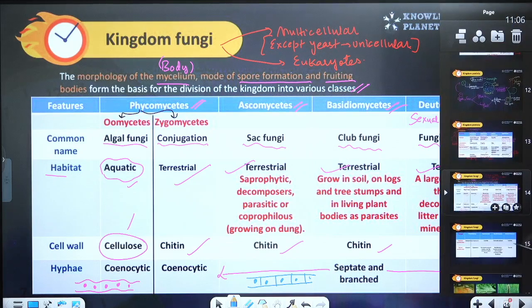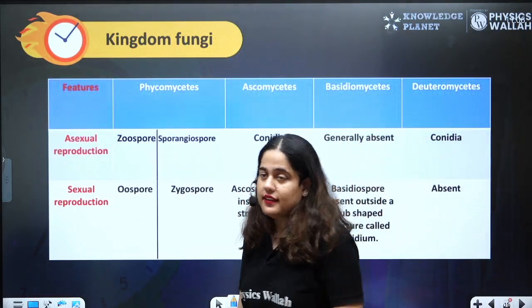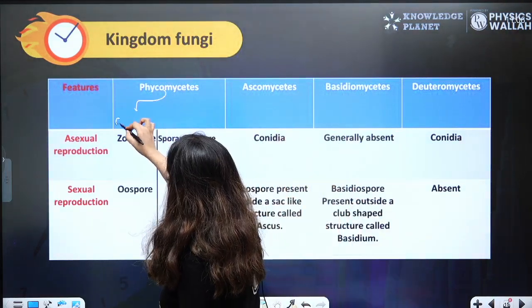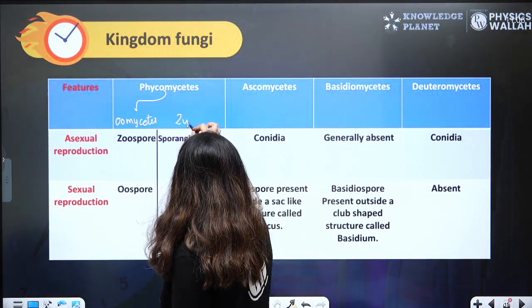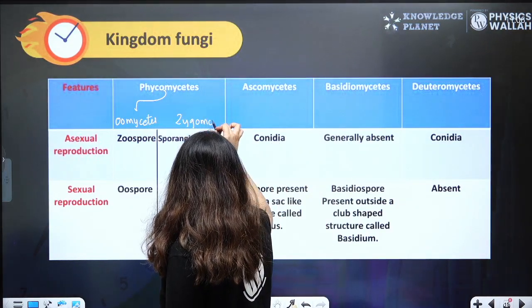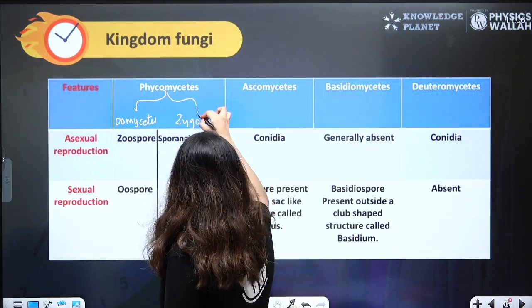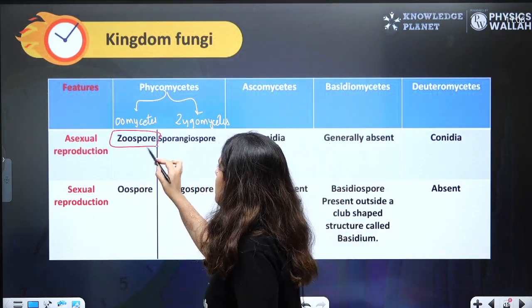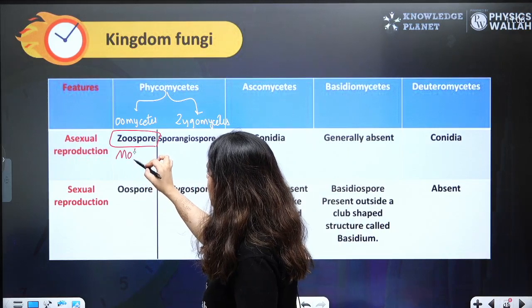Next is how do they reproduce asexually? In Oomycetes, the asexual spore is zoospore, which is a motile spore.